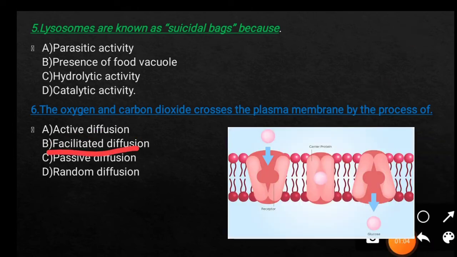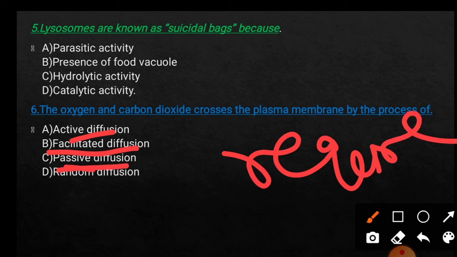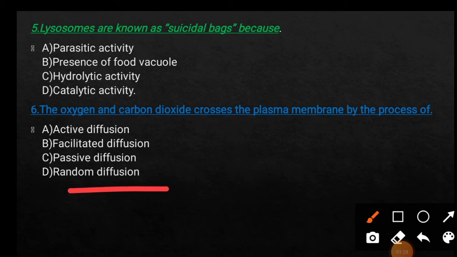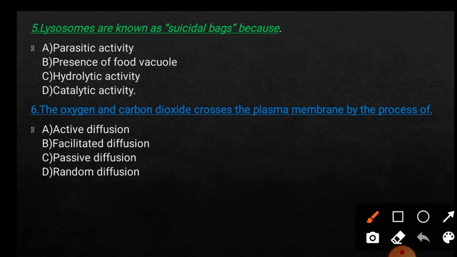And facilitated diffusion performs as both active and passive diffusion, means it moves the materials with or against the concentration gradient, and it requires energy. Here passive diffusion doesn't require energy, and active and facilitated diffusion require energy. And in option D, random diffusion, it transports the materials randomly, means uniformly, and it also requires energy.